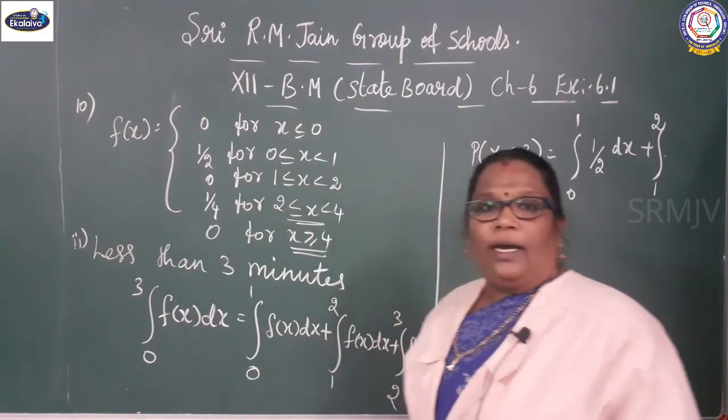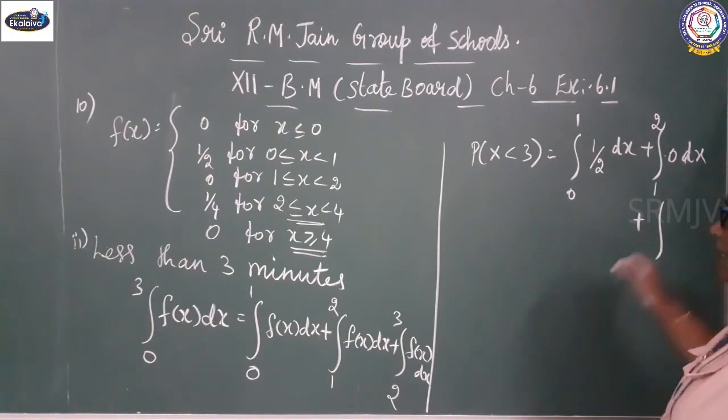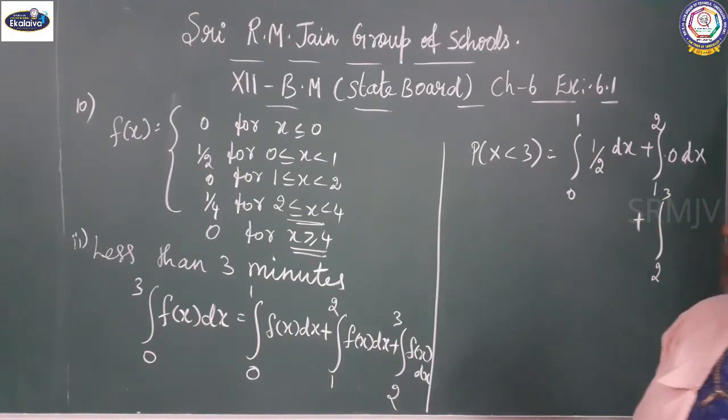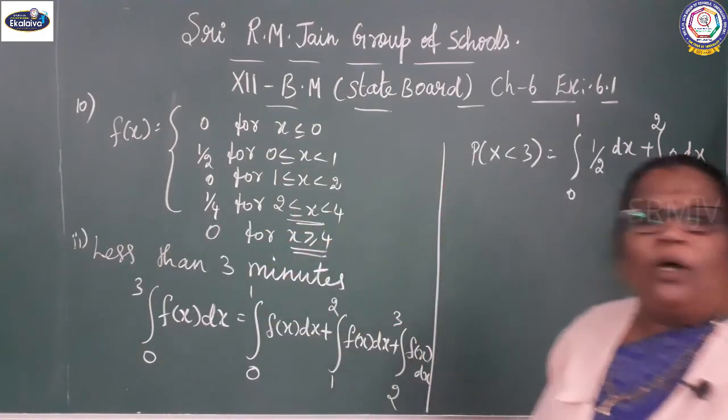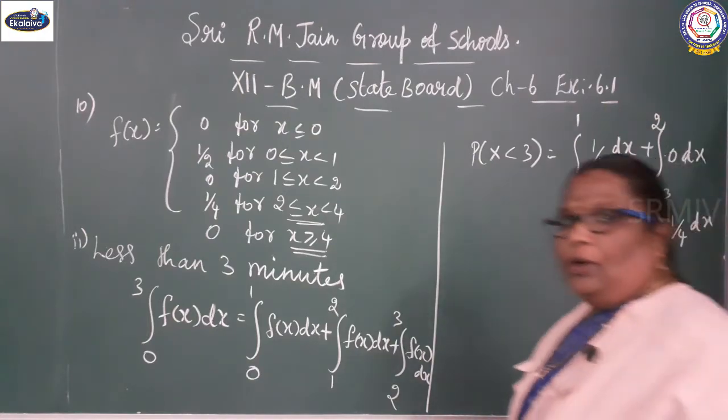What is the value here? 0. 0 into dx, plus integral 2 to 3. The value for 2 to 3 is 1 by 4, so 1 by 4 into dx.